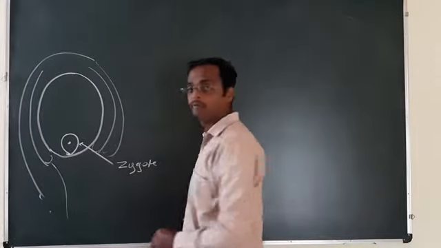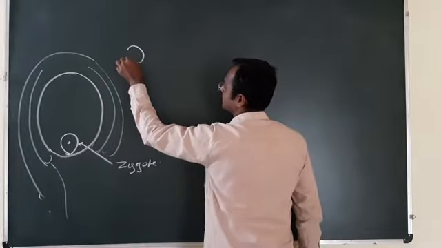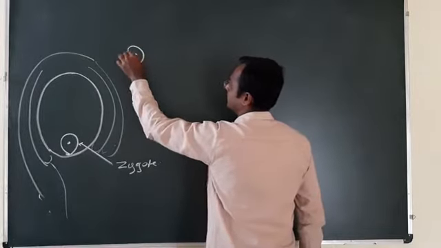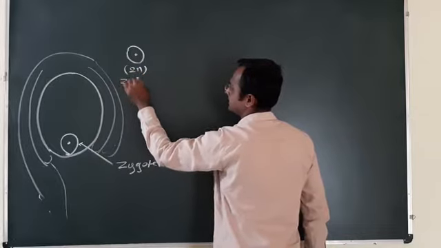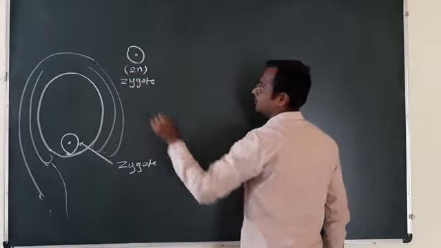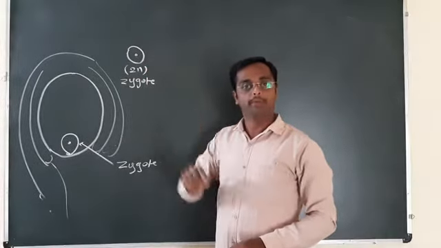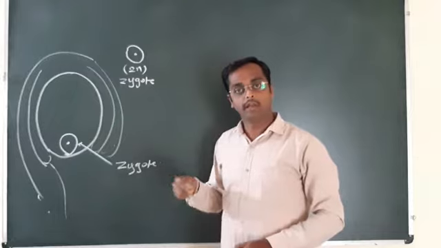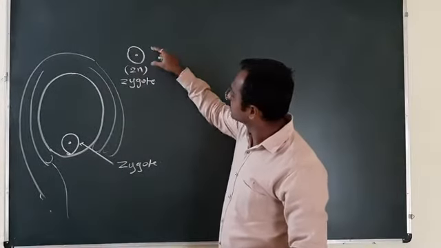Let us study the development one by one. Here it is the zygote, which is diploid, 2n. This zygote will develop into the embryo, and this embryo later will develop into the plant. Now let us study the development.